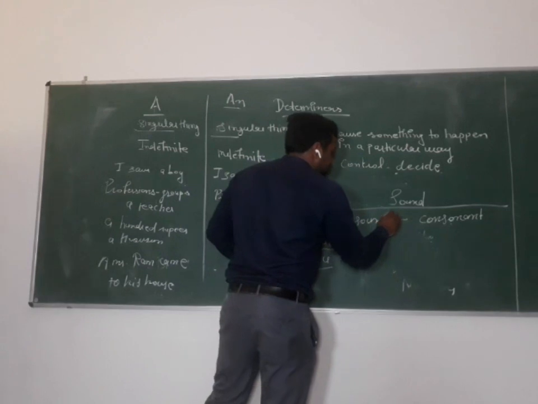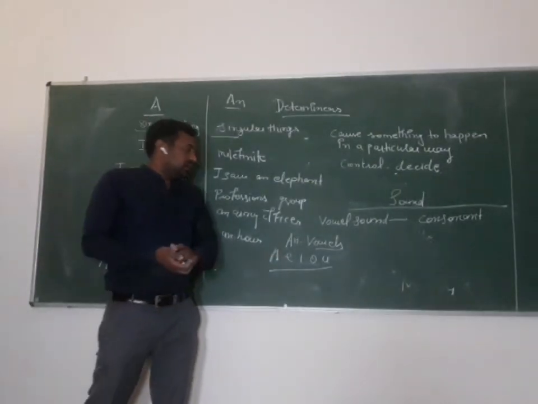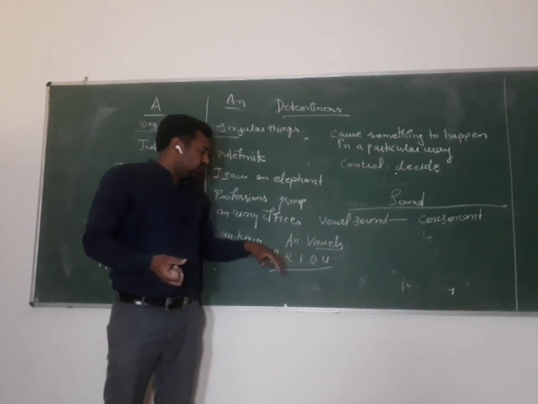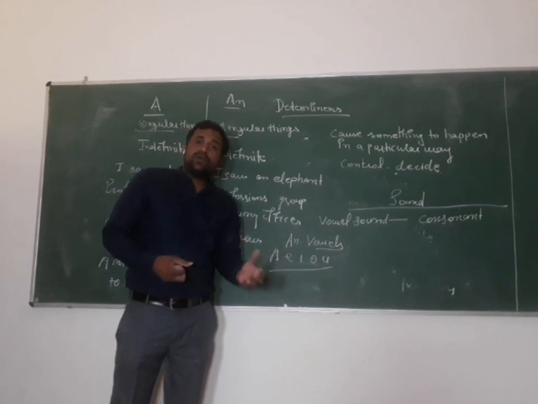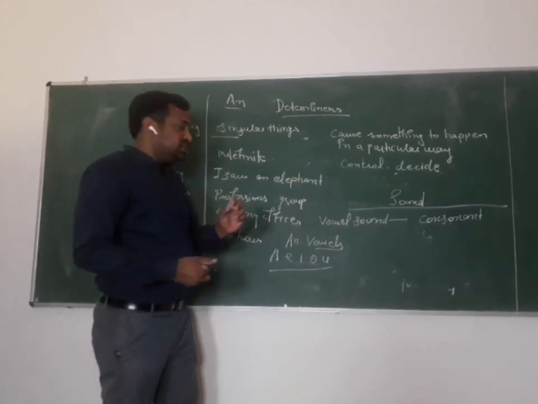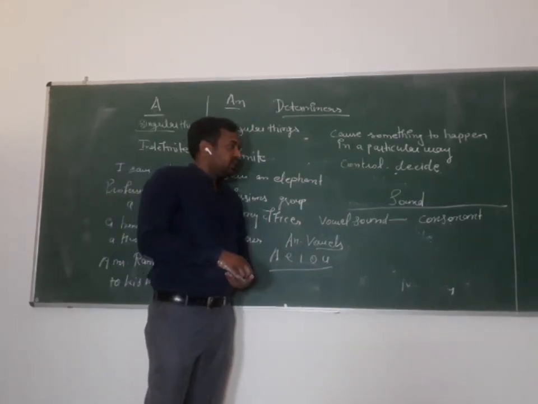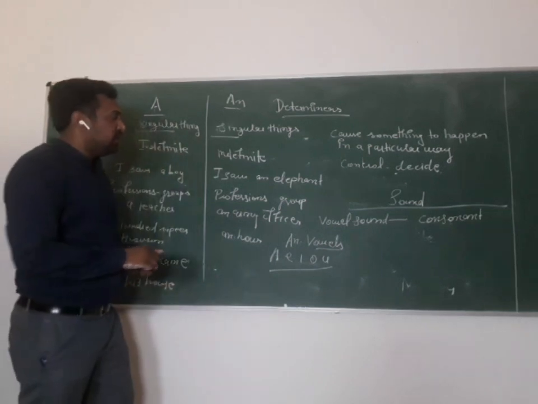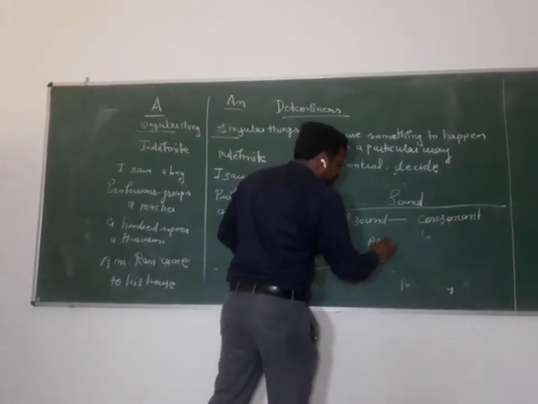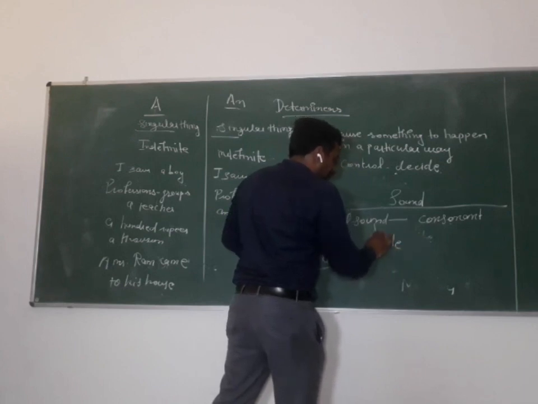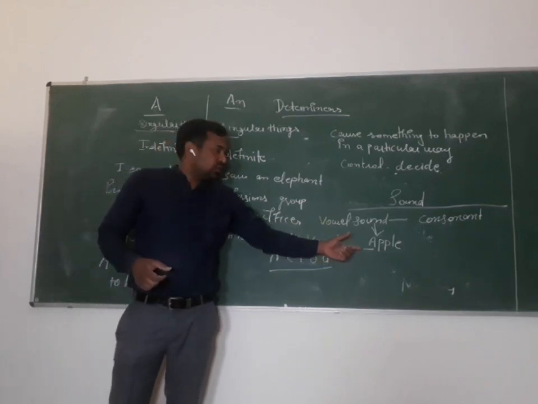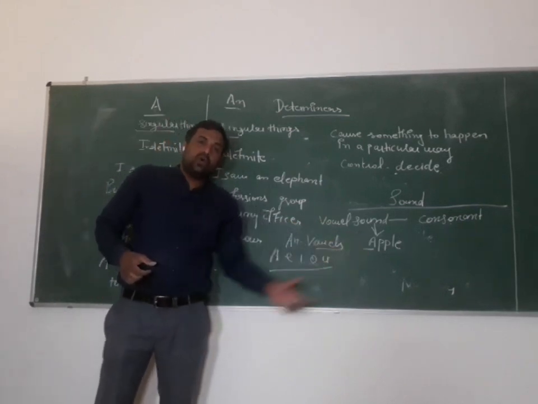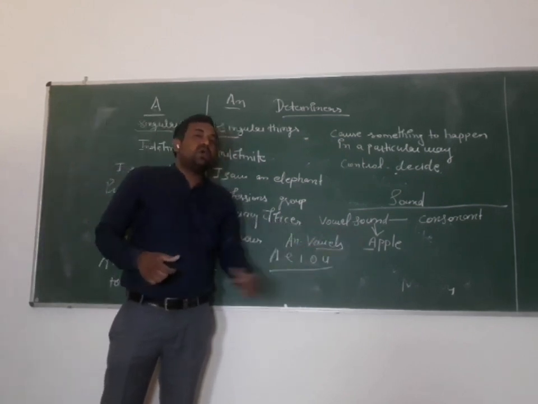But students, we don't use the article an just by watching the a, e, i, o, u. How do we use an? We check the opening sound. We check the initial sound of the word. Like I am going to give an example. Like apple. What is the sound of this word? The opening sound is a, apple. So we have to go according to the initial opening sound of the word.